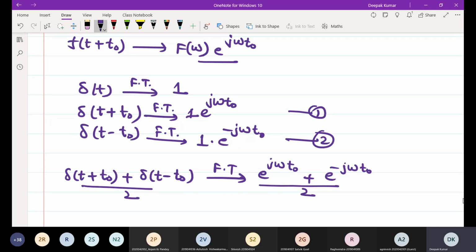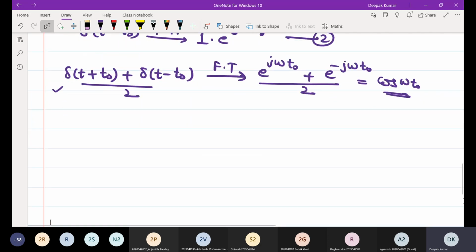This will be your cos omega t naught. So if a cos function is in the frequency domain, then in the time domain there will be two impulse functions. If you take the difference of the two equations, it will come in the form of sine.